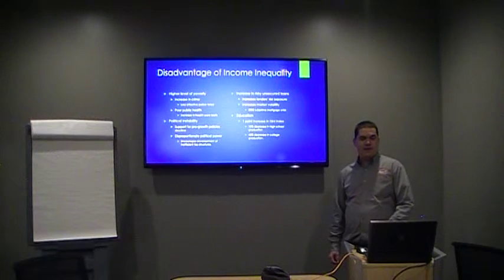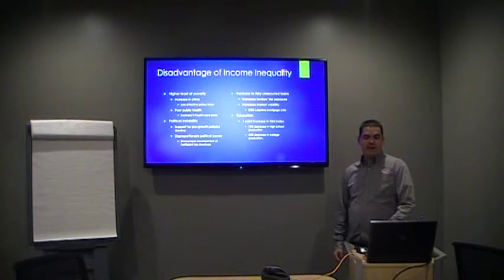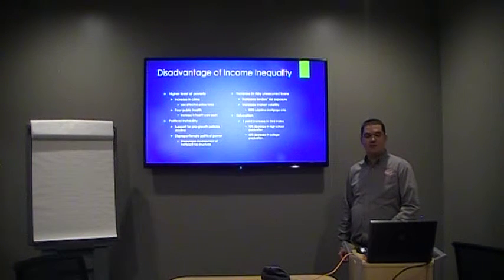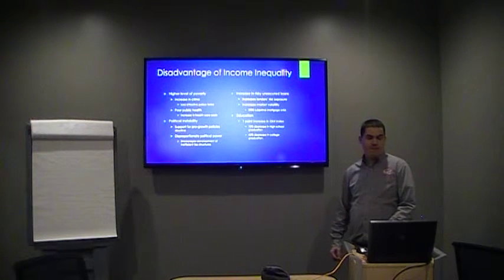With inequality comes a higher level of poverty. The higher level of poverty increases the crime rate in lower communities, and they also cannot afford the police force to deal with the increased crime.